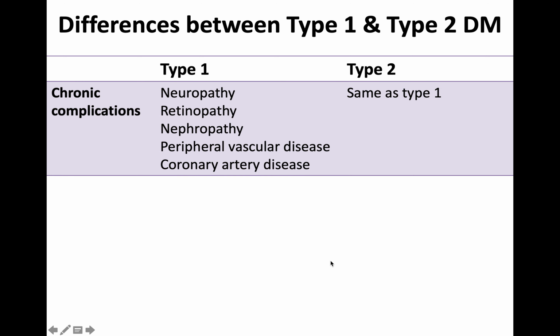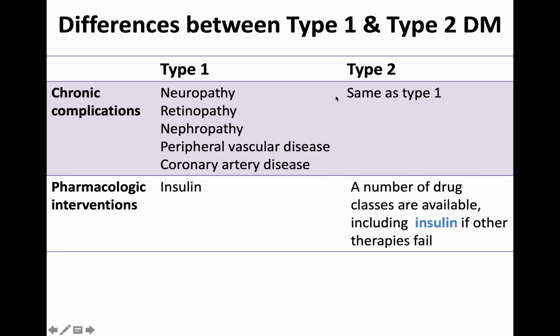Again, some more differences. As far as the chronic complications of type 1 and type 2 are concerned, they include neuropathy, retinopathy, nephropathy, peripheral vascular diseases, coronary artery diseases, etc. The complications are almost the same in both type 1 and type 2.